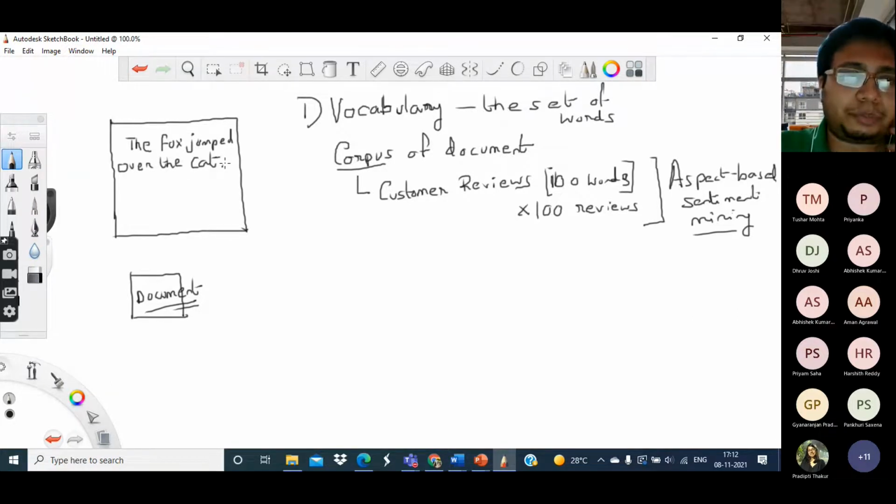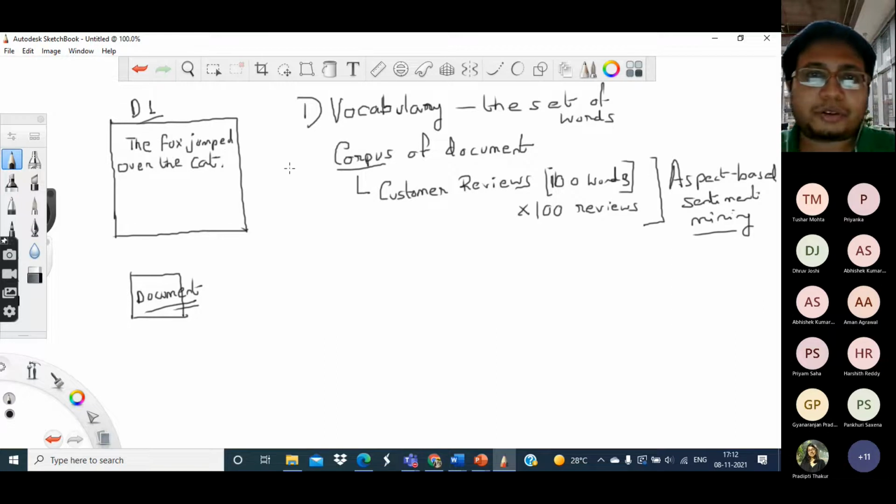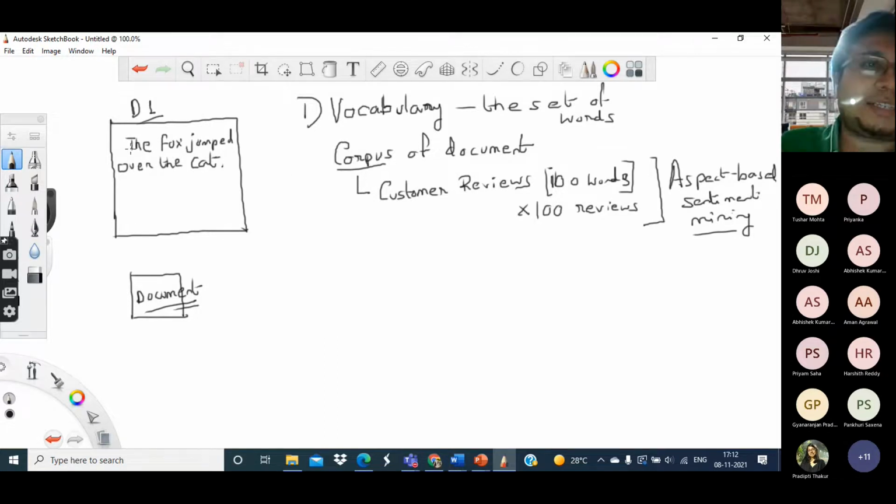The answer is very simple. You just consider all the documents one by one. Say this is my first document. In the first document, let's say it contains a sentence like this. Of course, this is not a sentence which will appear in any customer review, but let us just say that this is a sentence. So what will we do? We will first scan all the words in the sentence one by one.